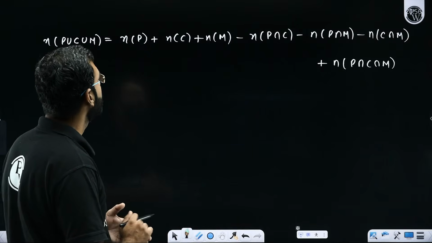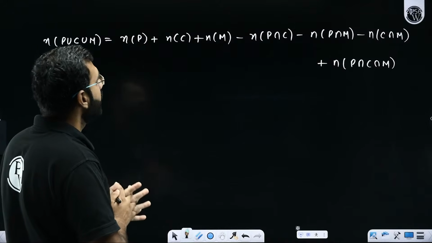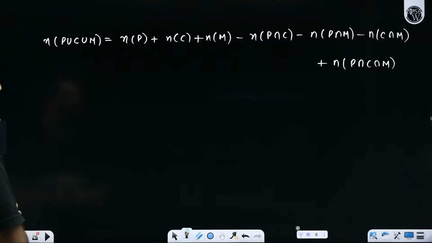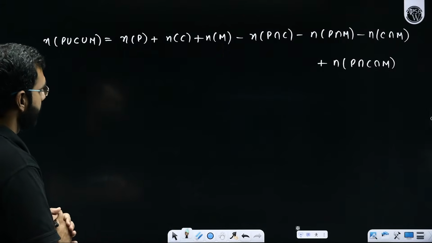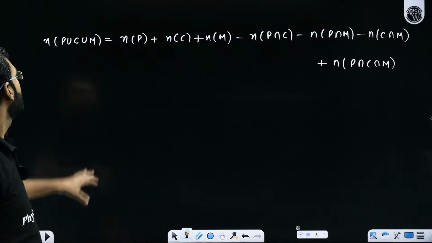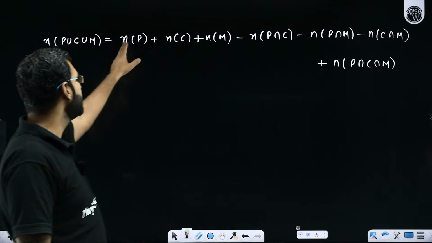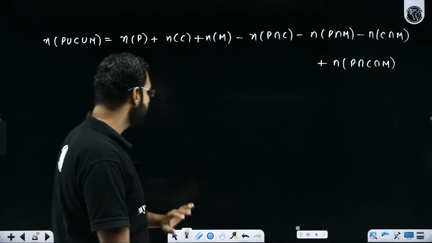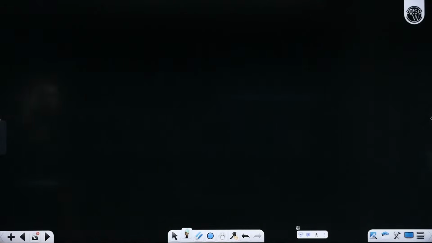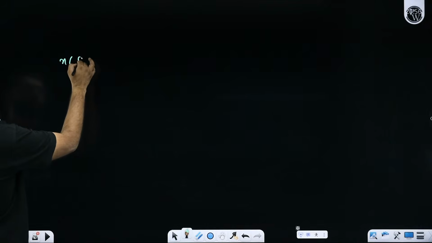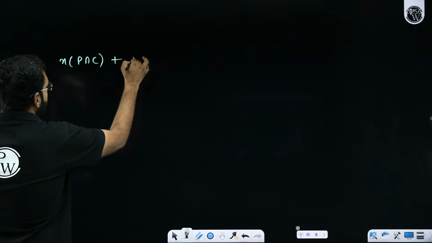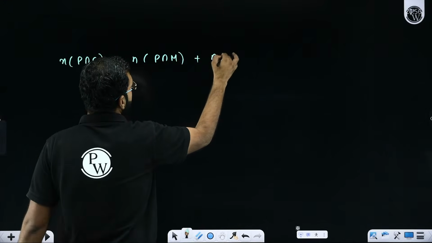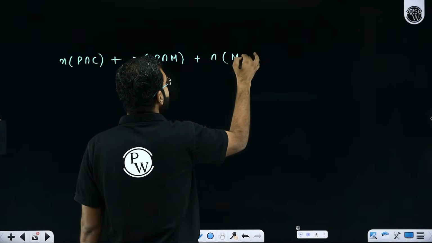please pay attention everyone. Before putting the data, let's understand the meaning of the word at most. Look at this. One thing I wish to do, that if I take this thing here, this value I know is 50, these values I also know. Let's talk about these values. Forget this whole expression. I want to talk about number of people who passed physics and chemistry plus number of people who passed physics and maths plus number of people who passed maths and chemistry.